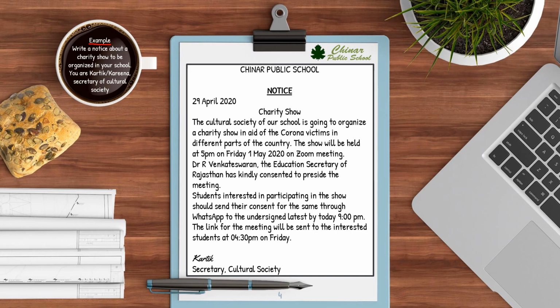This is the complete answer given. That means the notice is to be written in this form. I have written the name of the school in capitals, then the word notice, then the date, then the heading. According to this question, the heading goes something like charity show, and then you have to write all the detailed information, whatever is needed. And the last line, please be careful: you have to write, for any other information needed, please contact the undersigned. That is very much needed.